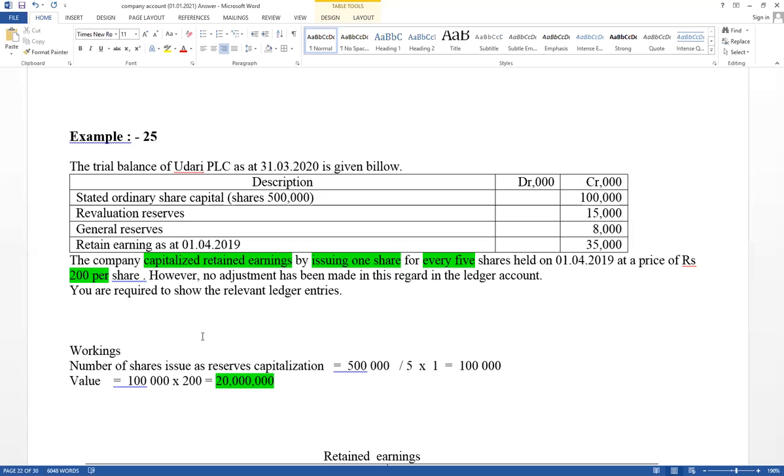Anyway, you have to know how to calculate and how to adjust. The effect is share capital increase and relevant reserves decrease. It may be retained earnings, it may be general reserves. Right. This is a summary. I have discussed from the beginning share issue and tax adjustment.